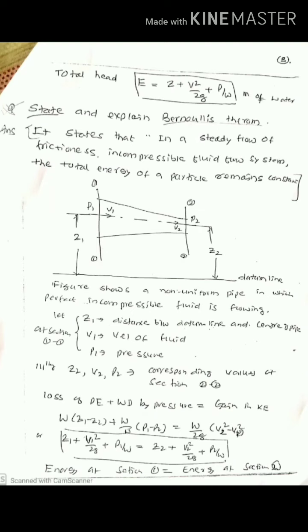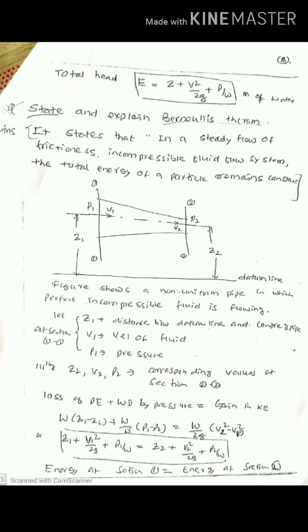The basic fundamental equation given by Bernoulli for the fluid which is in motion is known as Bernoulli's theorem. Sometimes you will be asked for 5 marks, state and explain Bernoulli's theorem. Bernoulli's theorem is applicable for the flow which is steady, frictionless and incompressible.